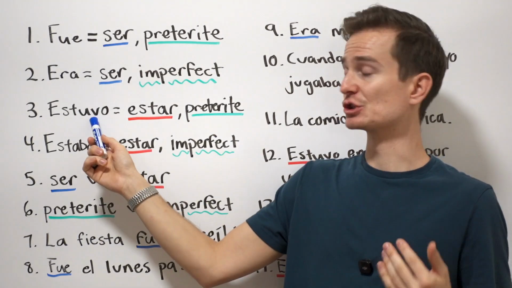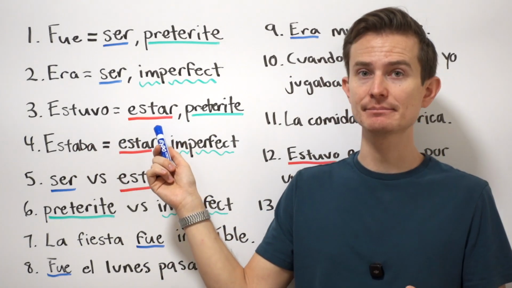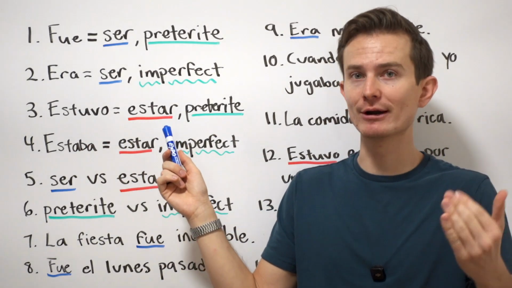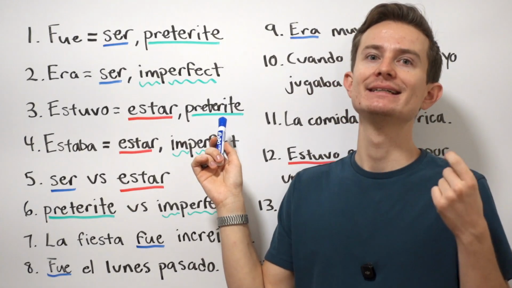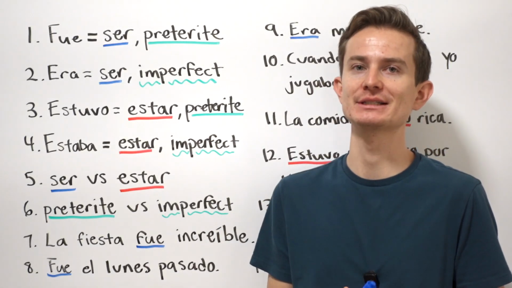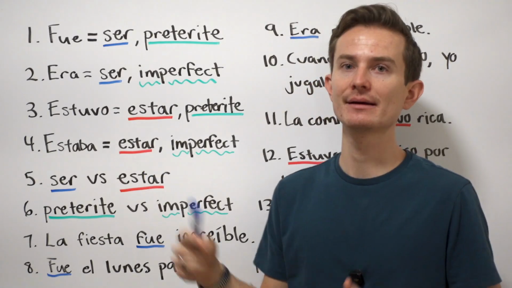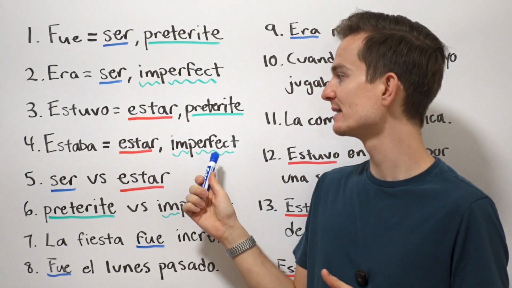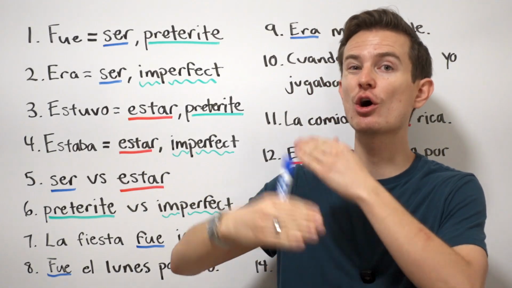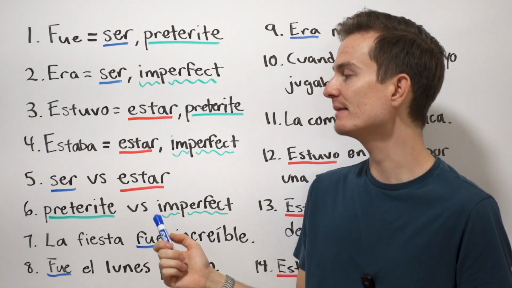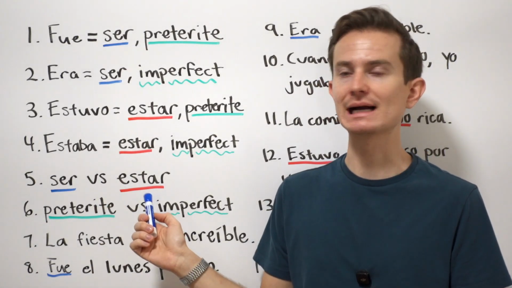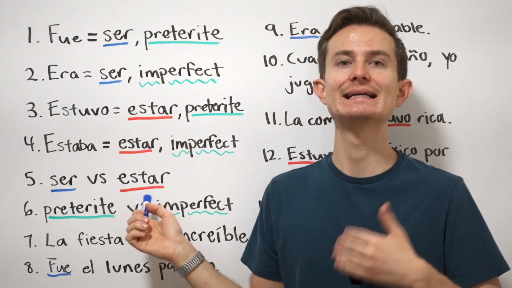Estuvo, coming from estar, meaning to be, but is temporary, and it's the preterite tense, so a one-time action in the past. And then estaba, also coming from estar, meaning to be in a temporary state, and the imperfect for something that's ongoing in the past. So ser versus estar. Ser is permanent, estar is temporary.